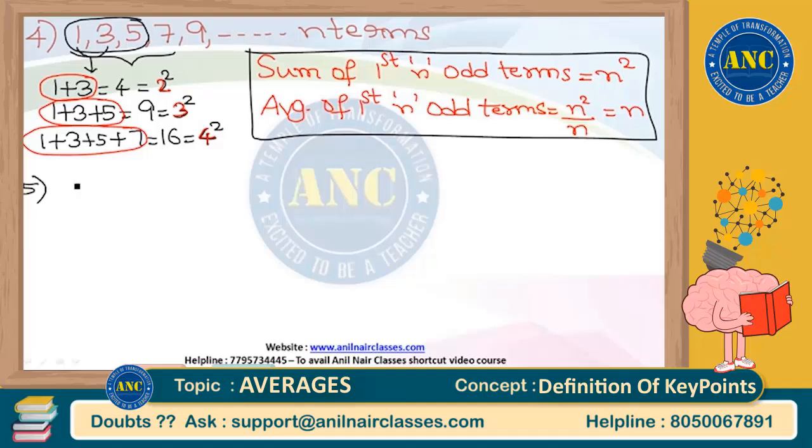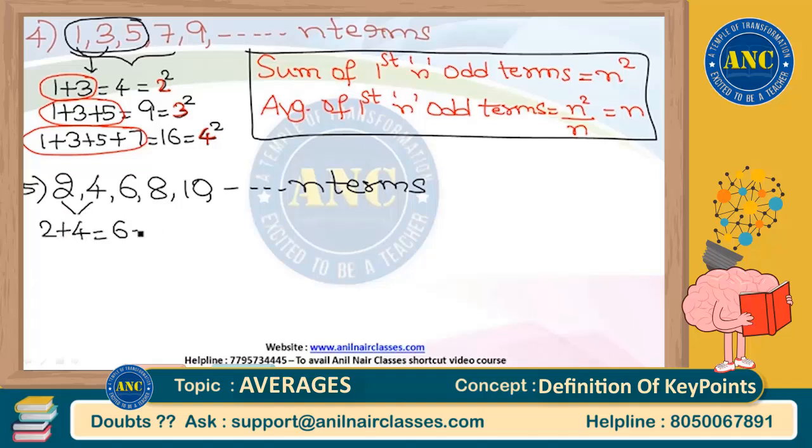Similarly, if I take an even number series, suppose for example 2, 4, 6, 8, 10, etc. till n terms, same logic I will implement, sir. If I add the first two terms, 2 plus 4 is 6. 6 can be written as 2 square plus 2. If I add the first three terms, 2 plus 4 plus 6, it is nothing but 12. 12 can be written as 3 square plus 3.